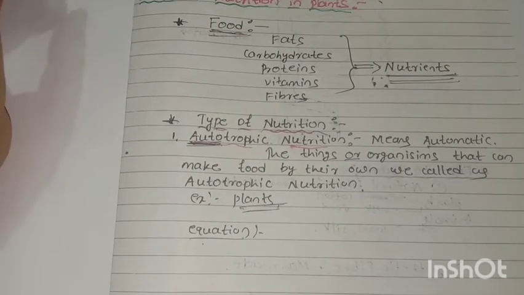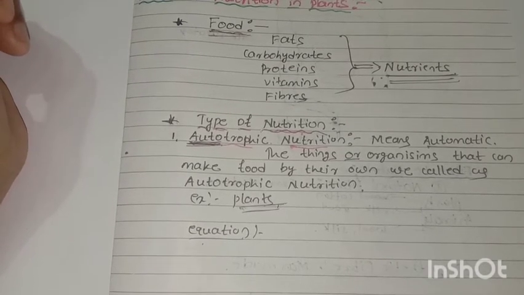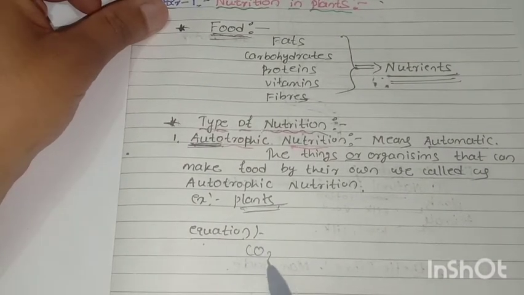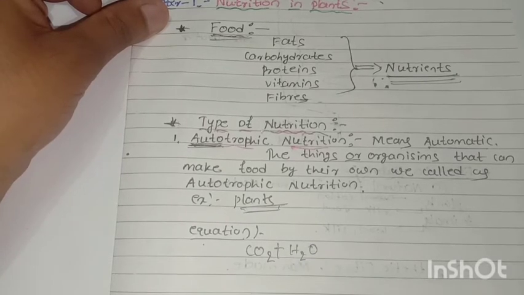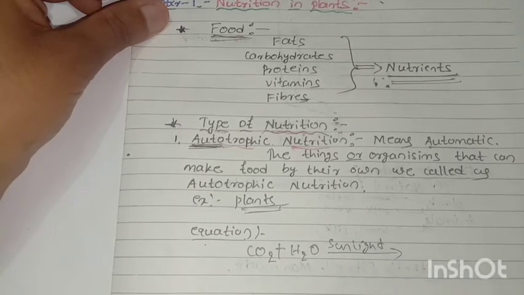And as we know, the easy equation for how plants prepare their own food: carbon dioxide plus water, H2O, in the presence of sunlight and in the presence of chlorophyll.